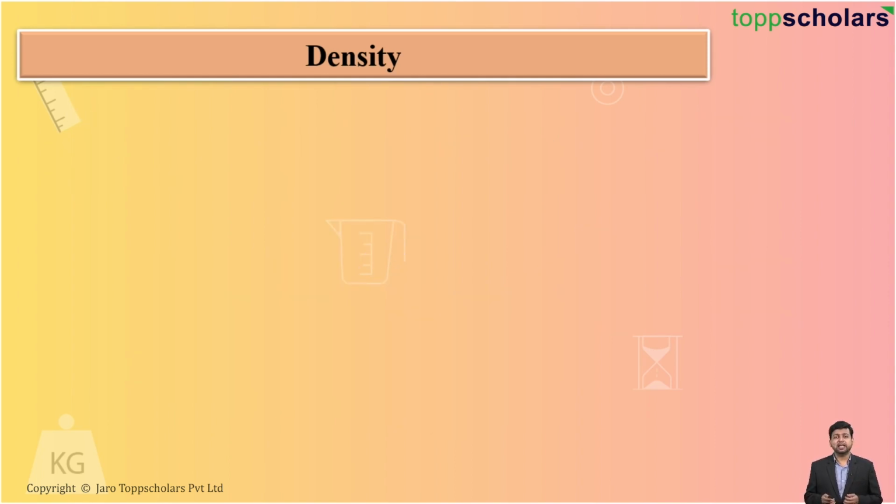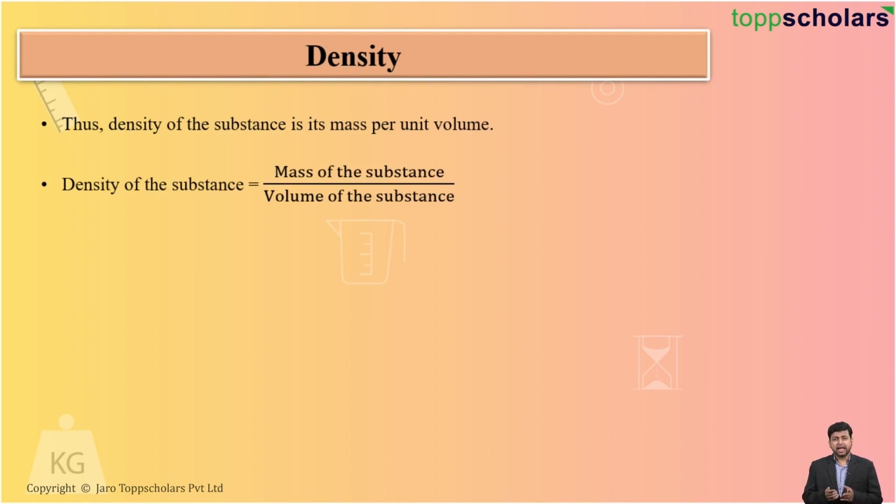So let's understand density. What exactly is density? Density of a substance is nothing but its mass per unit volume. So what is density? Mass per unit volume. Because of that, we can write the equation as mass of the substance upon volume of the substance. The density is denoted by small d. So the formula can be given as small d is equal to capital M upon capital V.